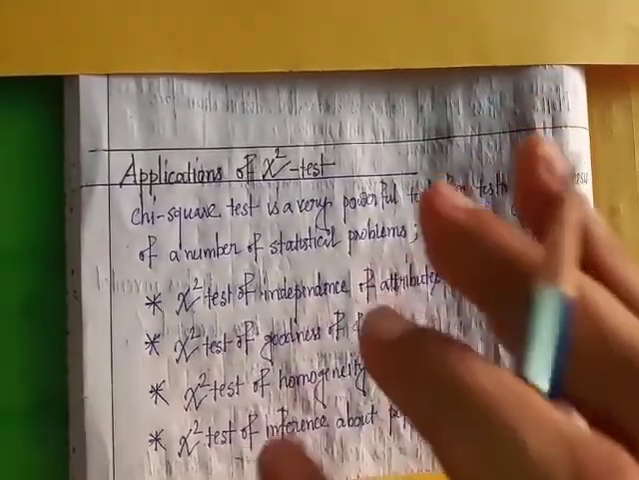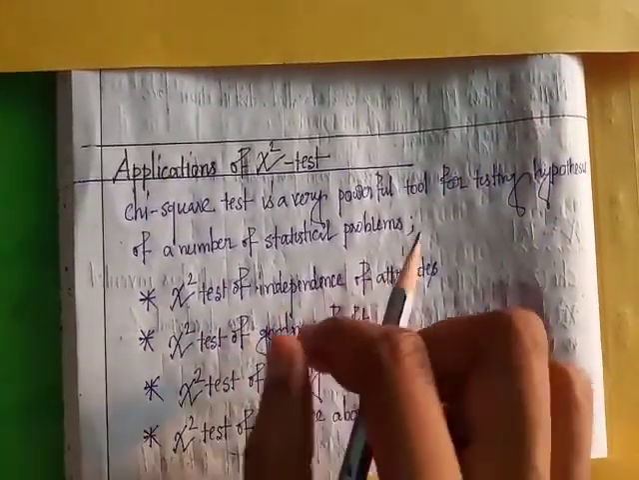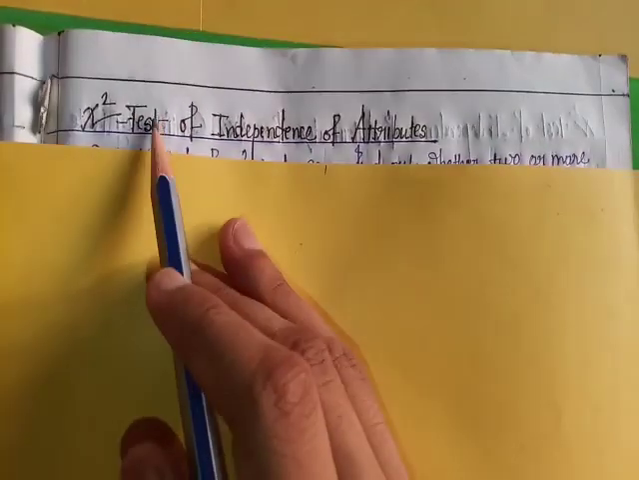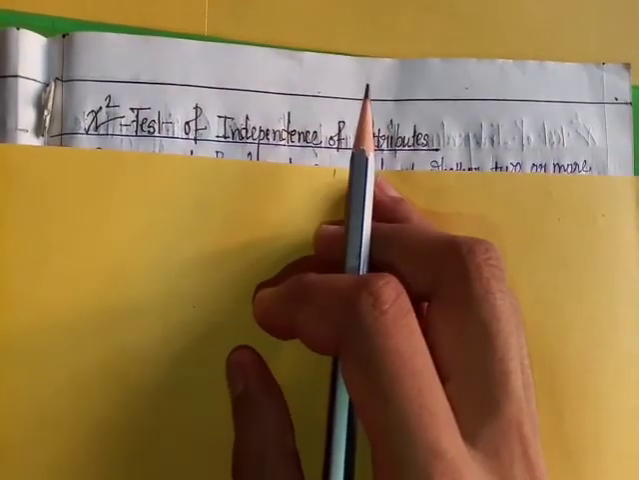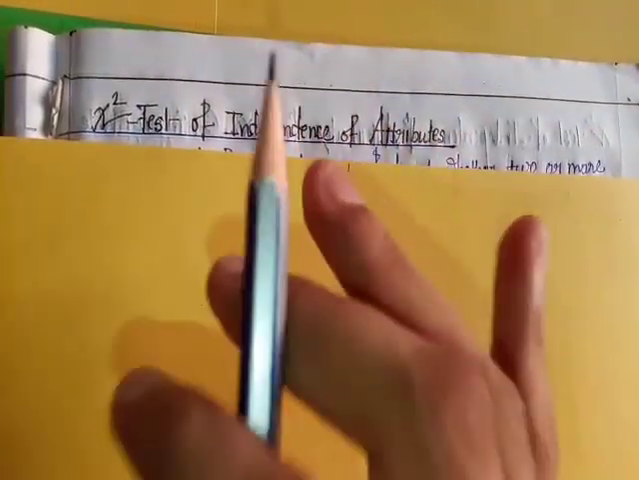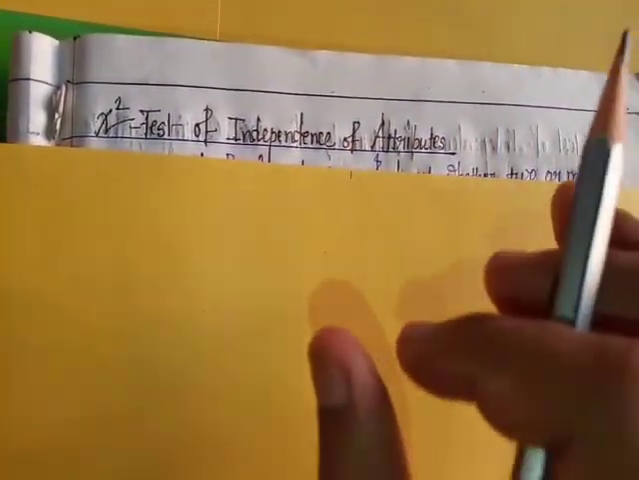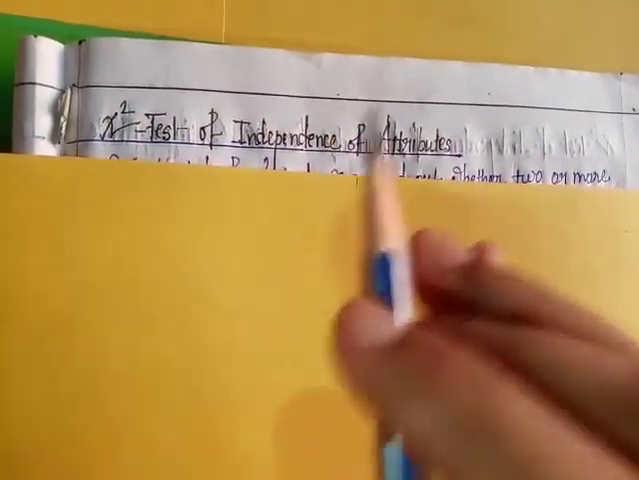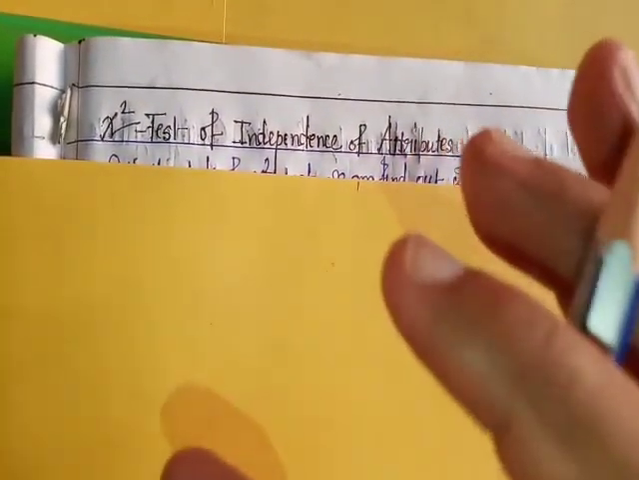Now we will discuss chi-square test of independence of attributes. Using chi-square test of independence of attribute, we will check independence between two attributes. Attributes means quality or characteristics.